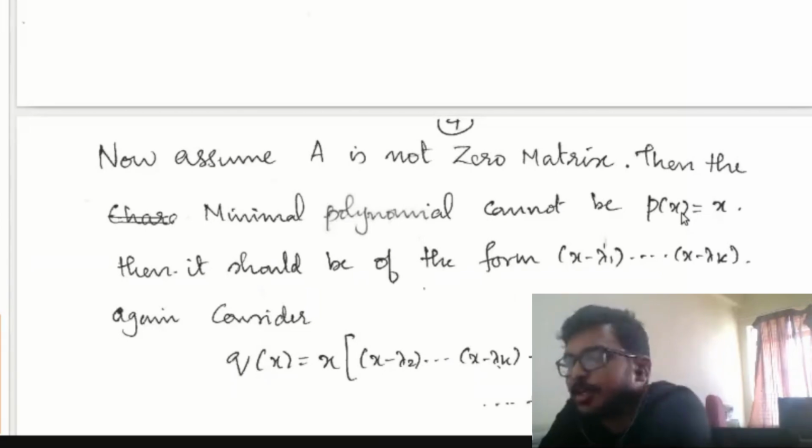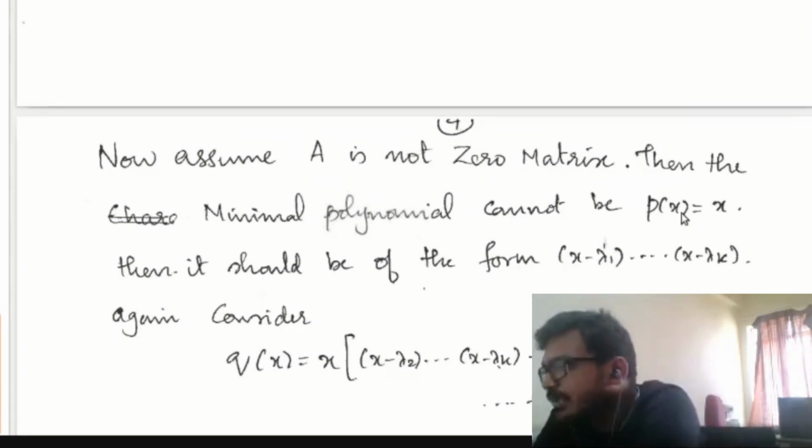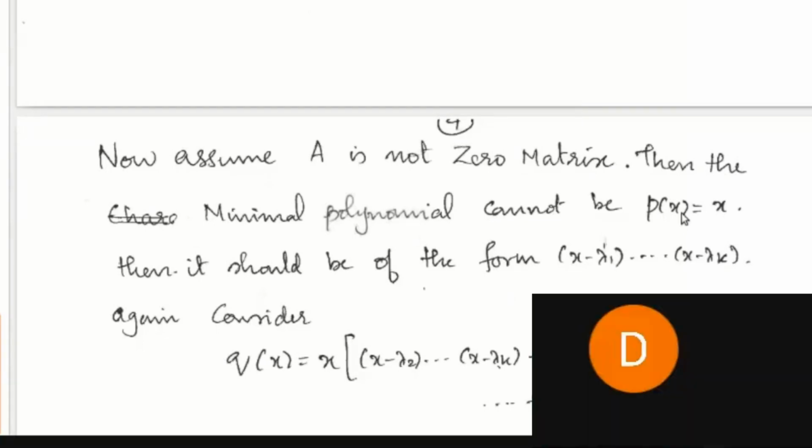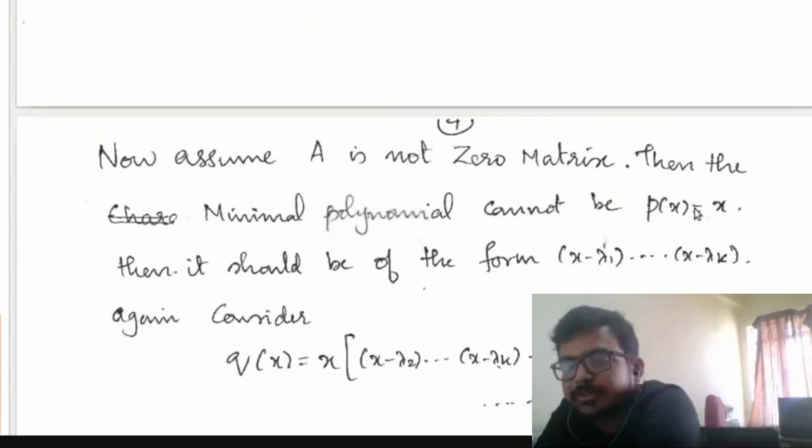I told you, lambda is a root of the minimal polynomial P if and only if lambda is an eigenvalue. Since P of x equal to x means the only root is 0, the eigenvalue of A is 0. Again, I have assumed that A is a diagonalizable matrix.